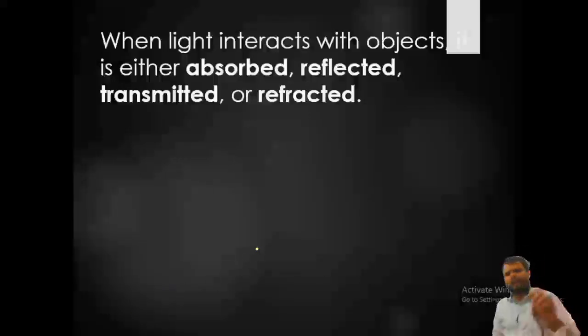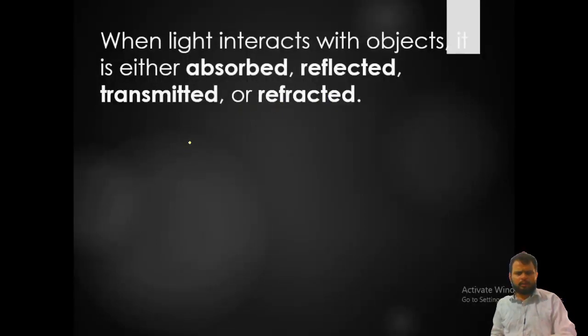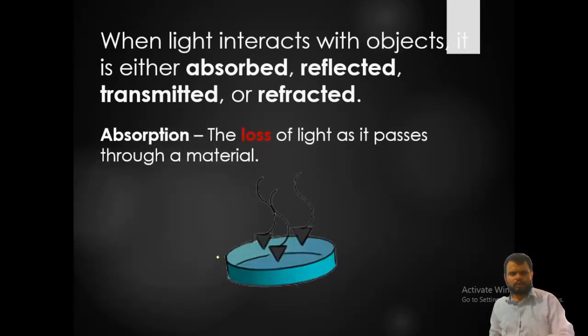When light interacts with a material, it is absorbed, reflected or transmitted. You have learned about the coefficient of absorption, coefficient of reflection and coefficient of transmission, which add up to 1. So what is absorption? In a very simple manner, it is the loss of light as it passes through a material. As you can see, when the light passes through this particular material, what is happening?